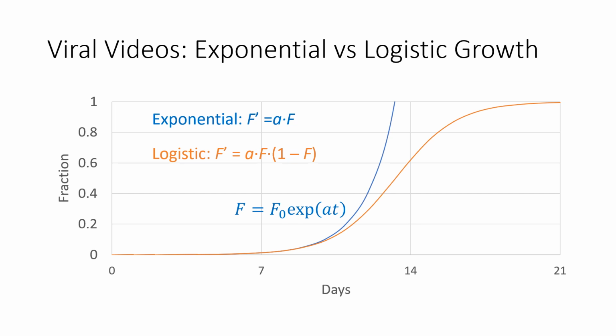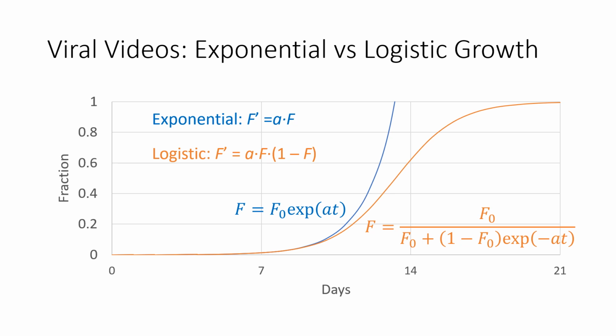And this is looking a little more realistic in the sense that, yeah, we still have the virality. It grows faster and faster and faster. But then eventually it peaks. When it's over the peak, the rate of growth of new viewers slows down until everybody's seen it. And then, of course, it doesn't grow anymore at all. Mathematically, we can show that the behavior is like this. This is a not too complicated function that describes this curve. This is known as an S-shaped or a sigmoidal shape of a curve.